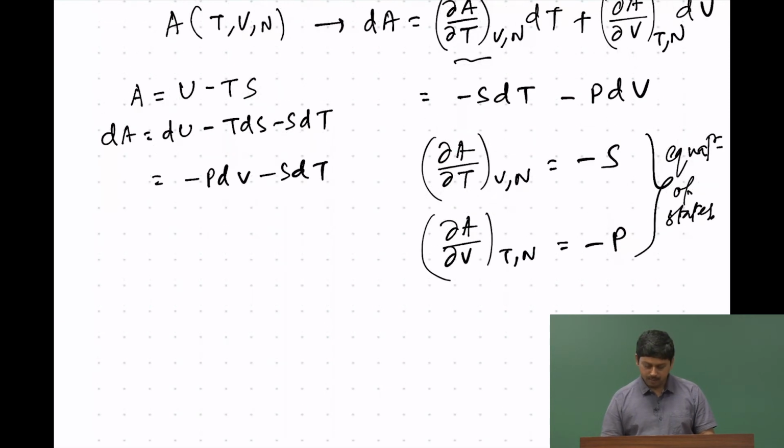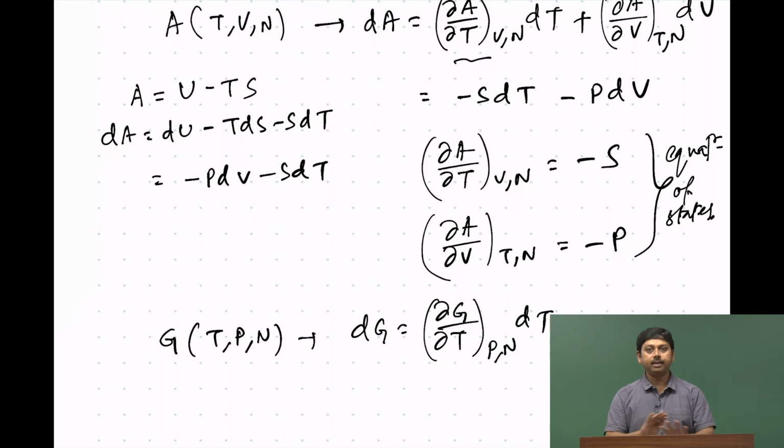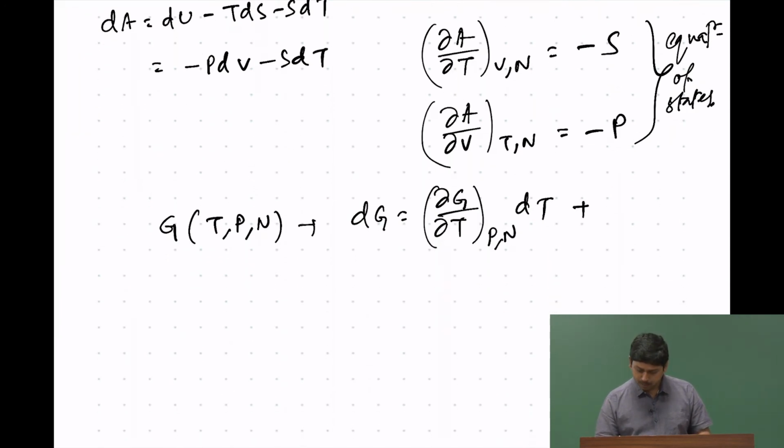Now comes the last one of the thermodynamic potentials, which is G, a function of T, P and N. So, dG is (∂G/∂T) at constant P and N dT plus (∂G/∂P) at constant T and N dP. As you see, after the fundamental equation, we have not assumed anything. We know the first law of thermodynamics, which is dU equal to dq plus dw. We know the second law of thermodynamics, which is dq reversible by T is dS. After that, everything else comes naturally from just manipulations of the derivatives.